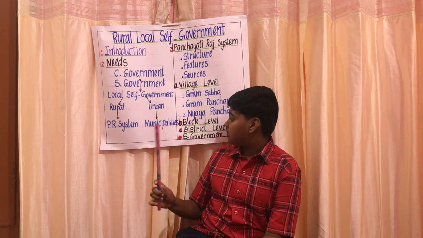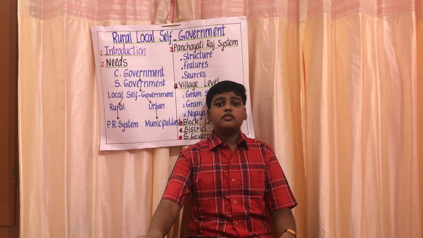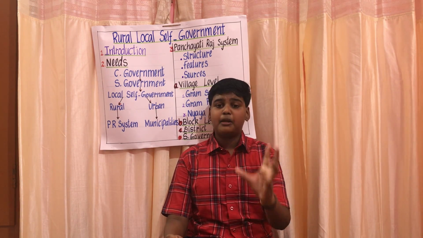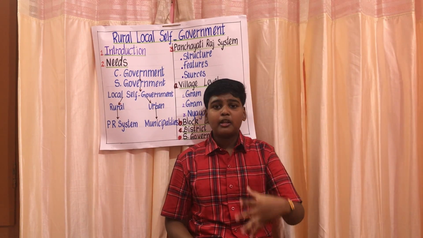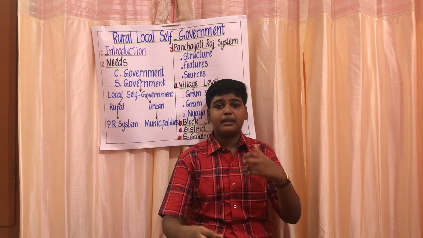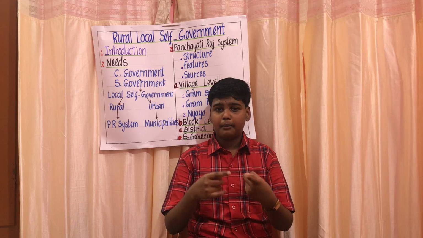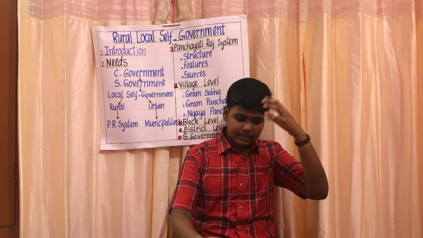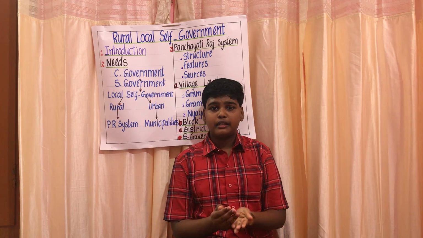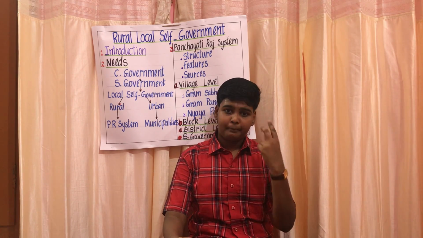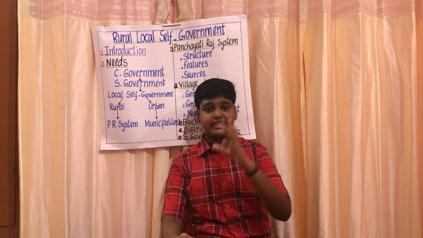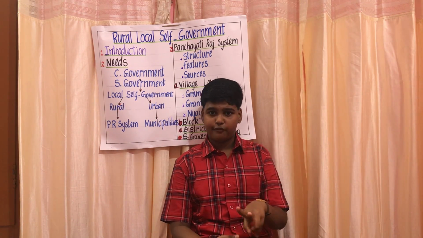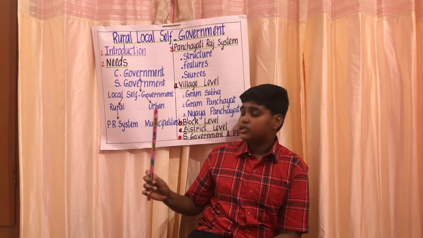So these are the composition. Now we can learn about the functions. The functions of the block are carried out with many experts, or say extension officers. The expert in agriculture helps the villagers in better ways, with better seeds, pesticides and new methods of cultivation. The expert on animal husbandry advises the villagers on new breeds of cattle, their upkeep and maintenance. Educational experts run many literacy programs, and there are also experts for health facilities as well as family welfare. So these are the functions of the block level.